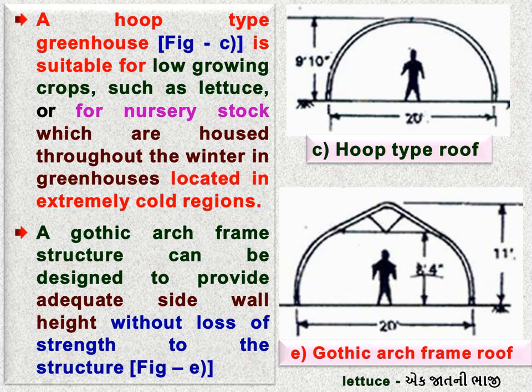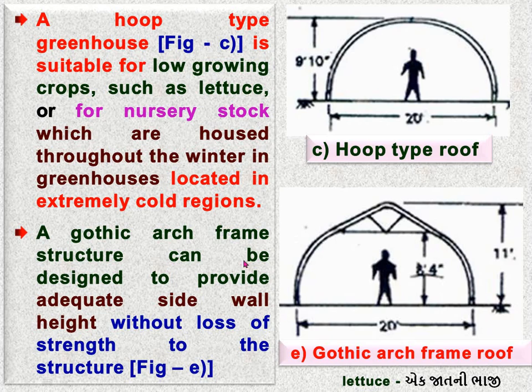Means if our crop has low height, or our lettuce crop is there, or we are using greenhouse for producing nursery stock, in that case this hoop type structure is most preferable, especially in locations where extremely cold regions are there.